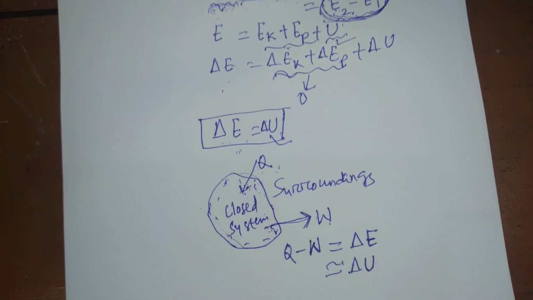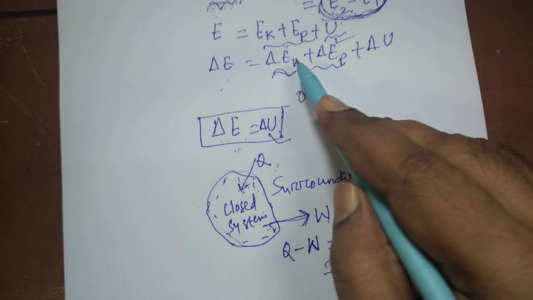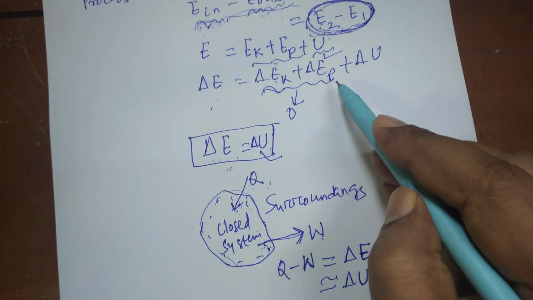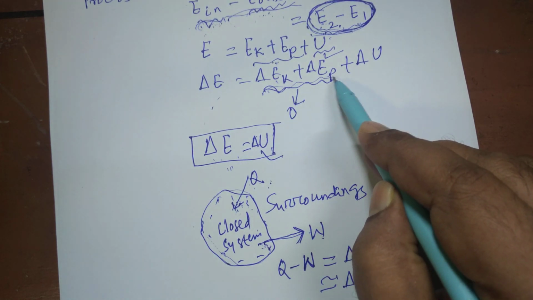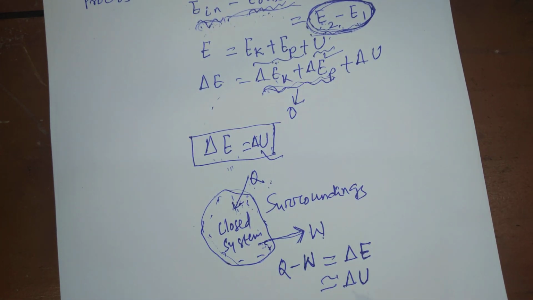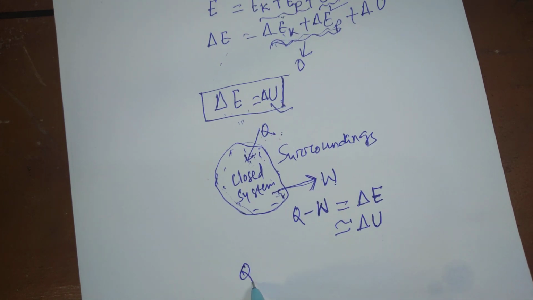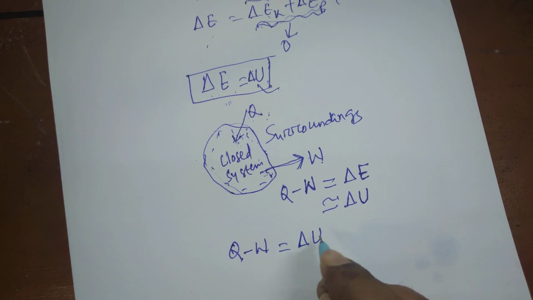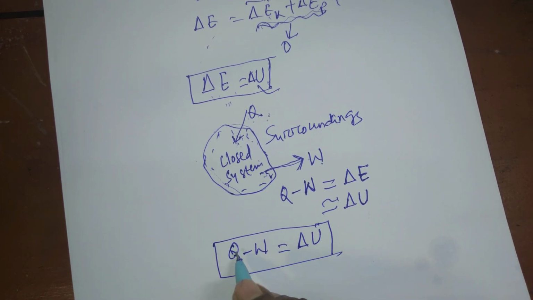In case of a stationary system, the system does not move, so there is no change in kinetic energy, and neither does any change in elevation take place. So that's why these two delta terms will be 0. That's why we can write this equation, and this equation is the most important equation used for any kind of process undergone by a closed system, where heat Q is the heat transferred to the system and W is the work done by the system.